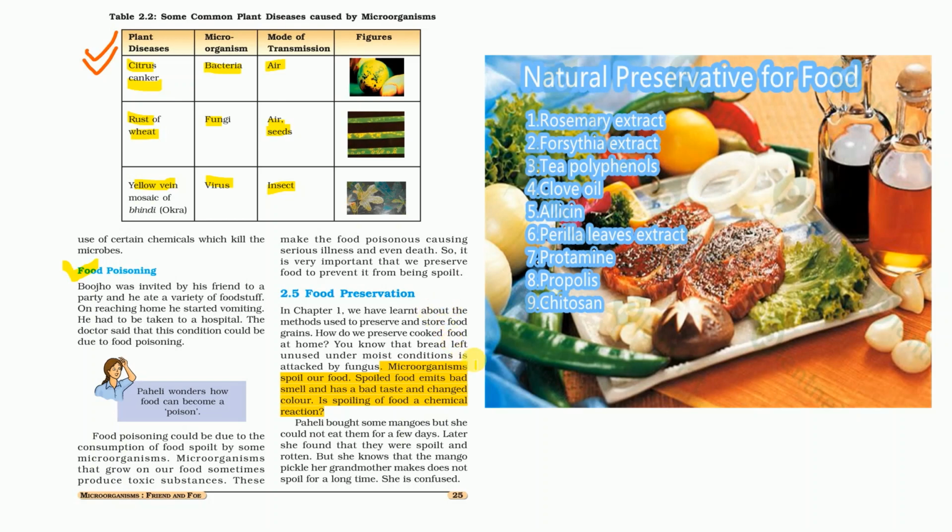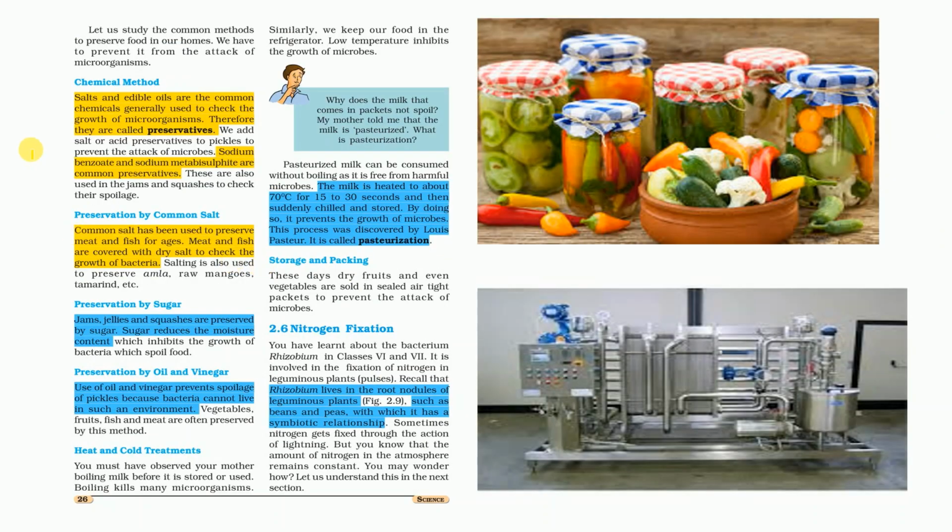So by the process of food preservation, we keep the food safe from microorganisms with the help of some chemicals or food preservatives. Just like there is rosemary extract, there is tea polyphenols, there is clove oil, there is spirulina leaf, and the protamines, etc.